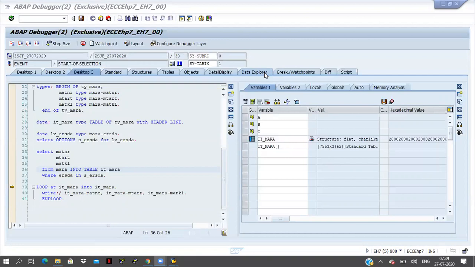Today's scenario is that you have to declare the internal table and work area name by using one type. You have to declare one type, and by using the type, declare the internal table name and work area name. After that, you have to fetch some data from VBAP. Just note down the table name, VBAP.